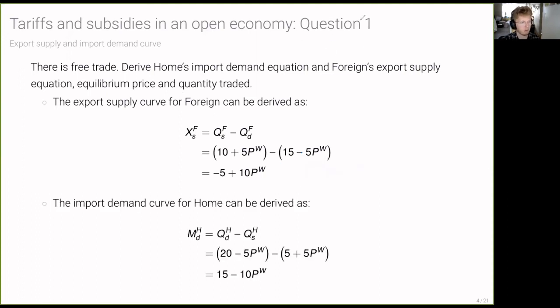Now let's figure out home's import demand. Again, this will be import demand as long as home demands more than it supplies. We'll see that that's the case, but I'll come back to how you verify that. And then as it turns out, if you just plug in home's demand and supply equations from before, you'll get that home's import demand is 15 minus 10 PW. Okay.